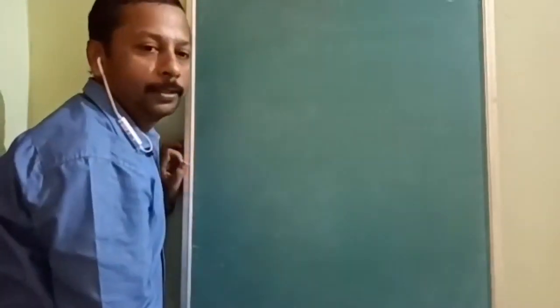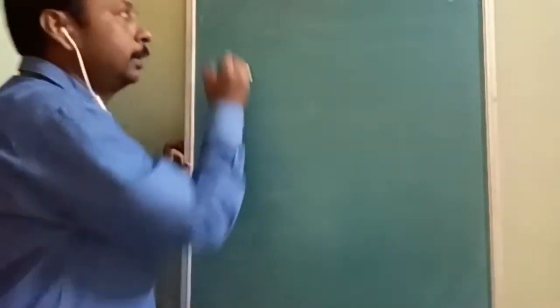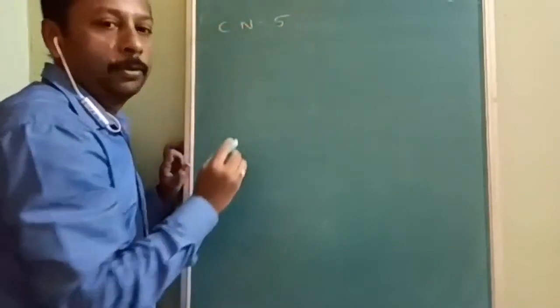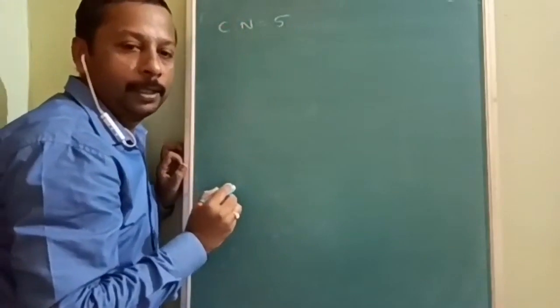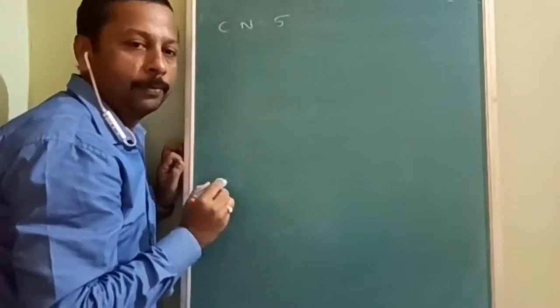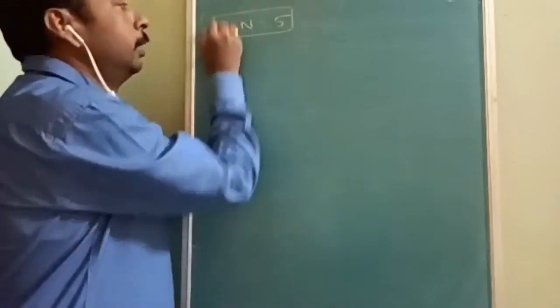Next, we are starting with the example of coordination number 5. I am taking it last because in the last I am going to give you some valuable information.